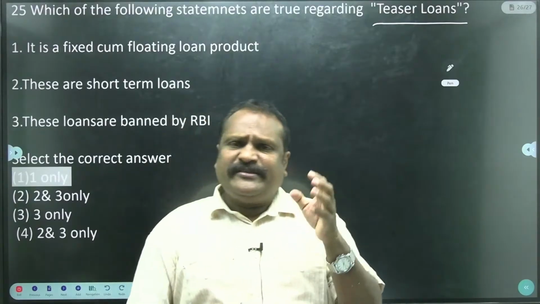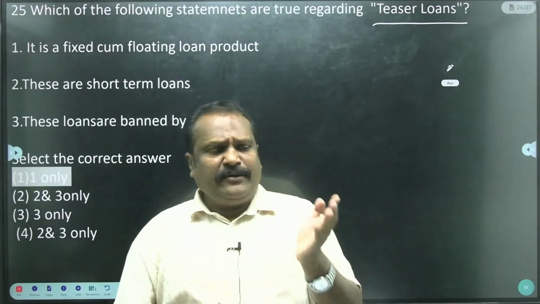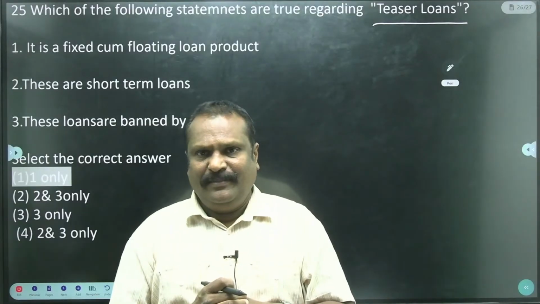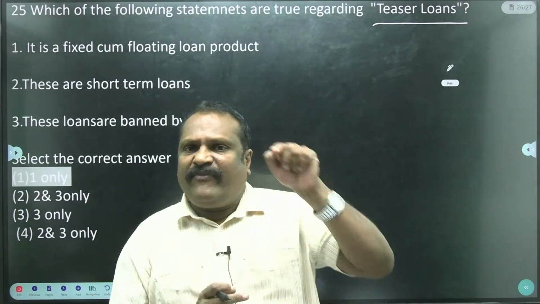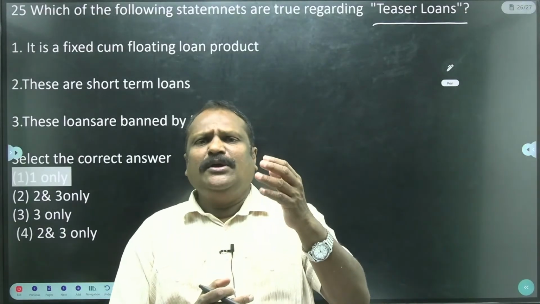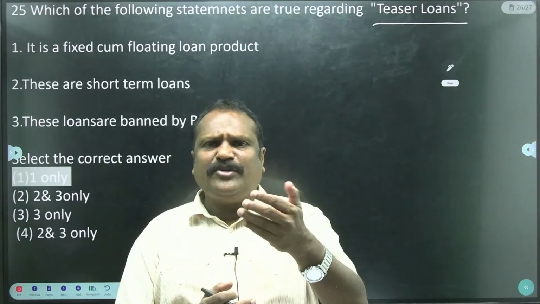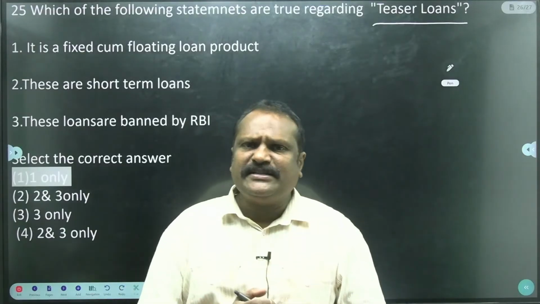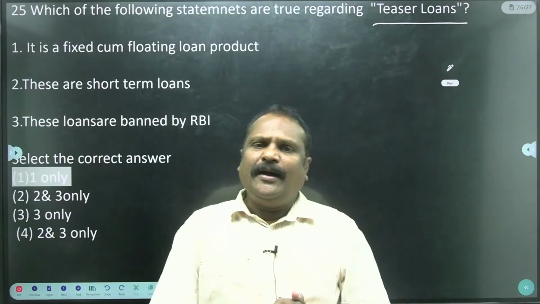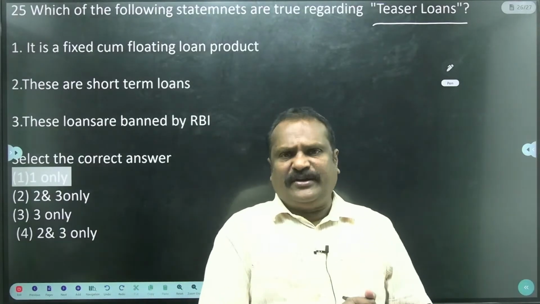Of course, some guidelines are given by the RBI, but it is not banned. So the teaser loan is reflected in the house loan. How does it reflect? In the beginning, to attract borrowers, they initially offer a low interest rate, and slowly they increase it, which becomes a burden to the house loan borrowers.